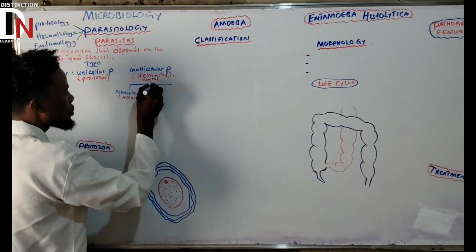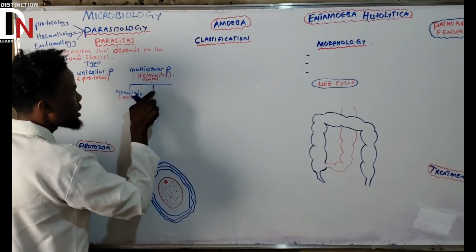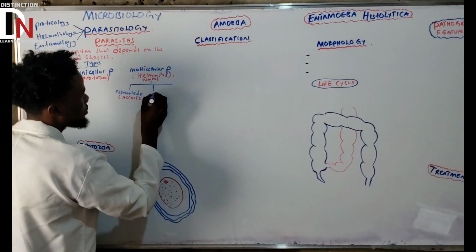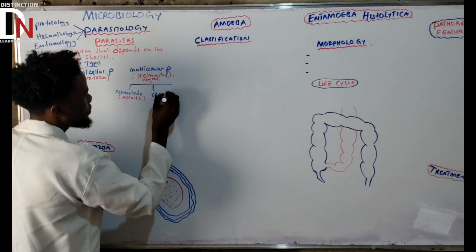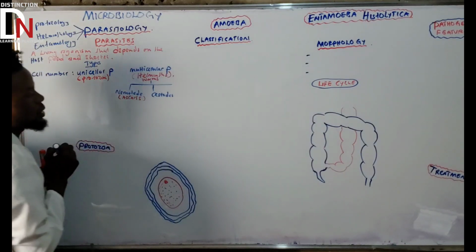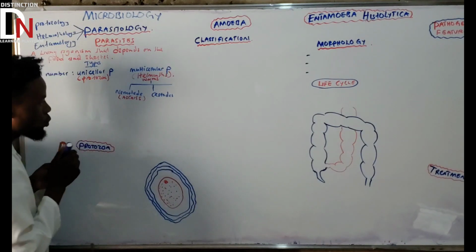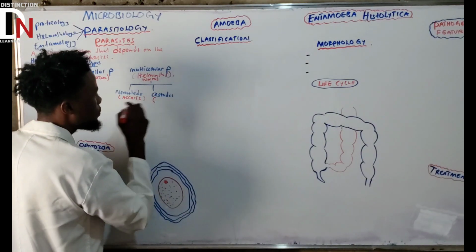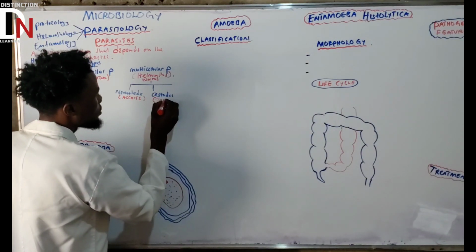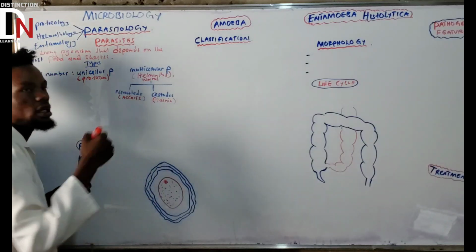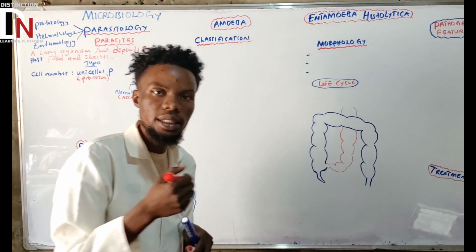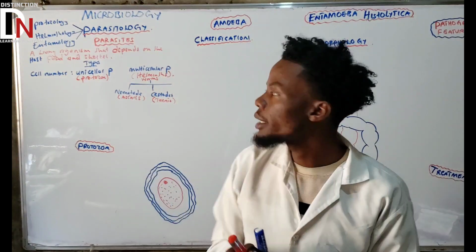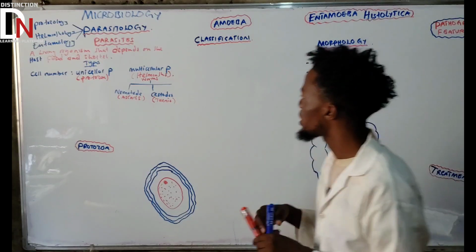We call it cestode. Cestode, what is a good example of a cestode? Taenia. We'll come and talk about Taenia coli. That's a good example of a cestode. Make sure that you understand that.